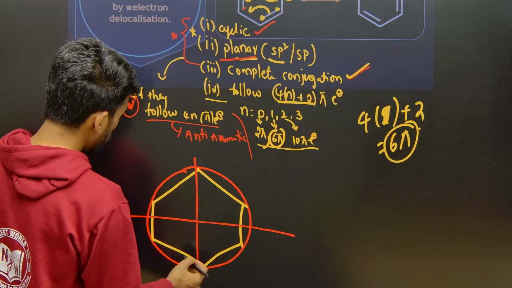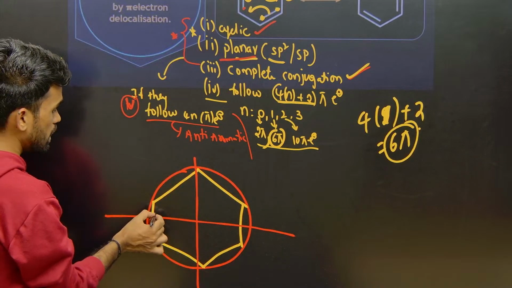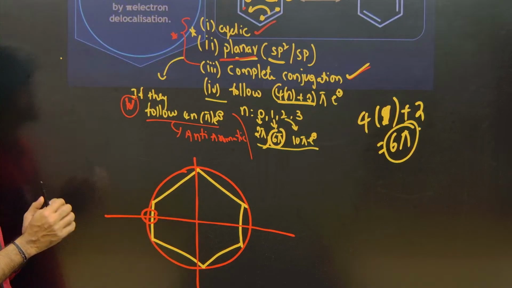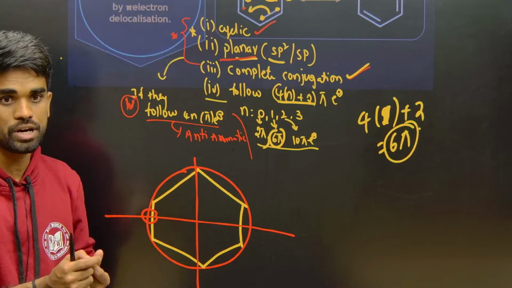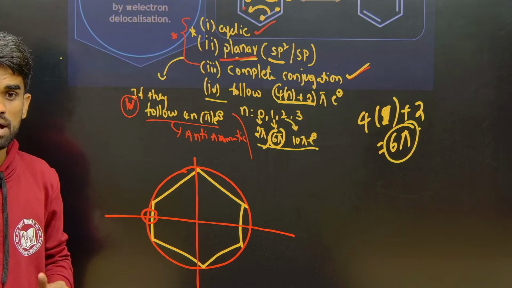Now this is the energy level you can consider. If any orbitals are present on this line, any carbon that comes here, we can say those are non-bonding molecular orbitals. If they are present below this line, they are bonding molecular orbitals.